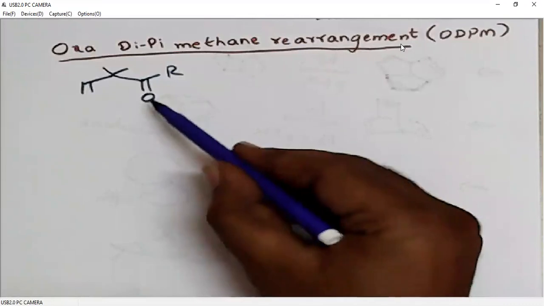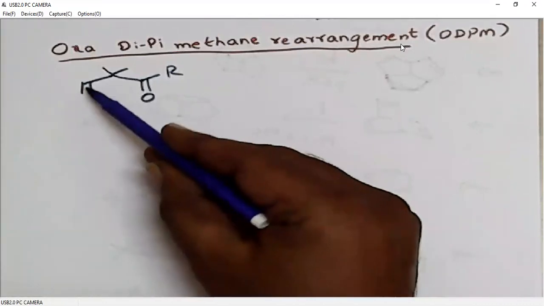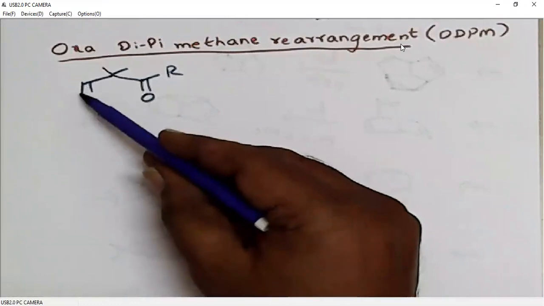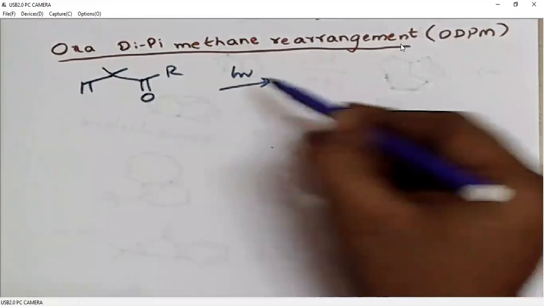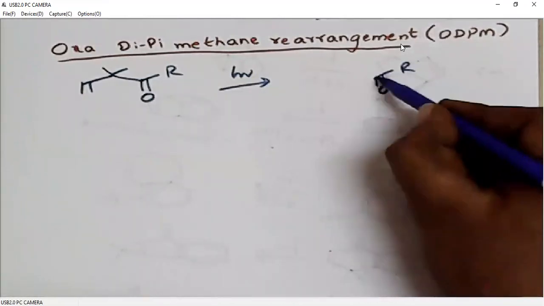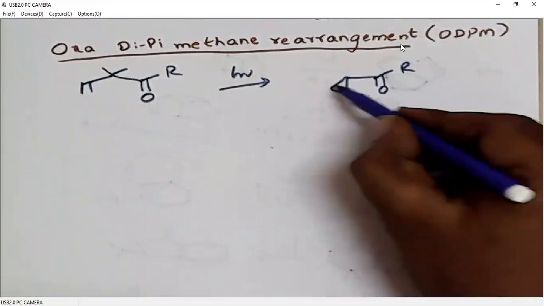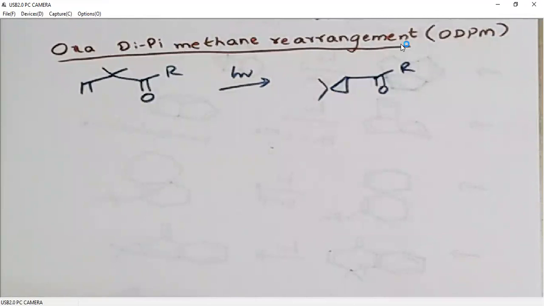Of course, this carbonyl will regenerate, so this double bond will be involved in 3-membered ring formation. So under photochemical conditions, this carbonyl will be there, and this alkene will be involved in 3-membered ring formation.